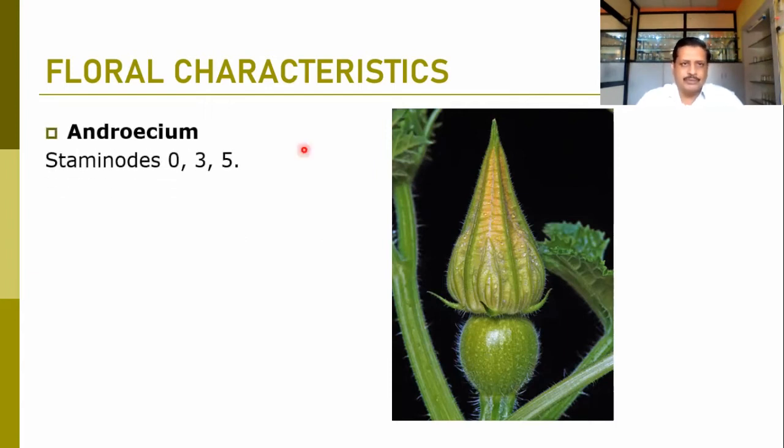Naturally, when we talk about the female flower, androeciums may not be present. Either they are in the form of staminodes, which may be 3 or 5 in condition. All 5 stamens can be converted into a staminode-like structure where the pollen grains are not viable. Because of that, we can say the androecium is almost absent. If present, they are just rudimentary structures.